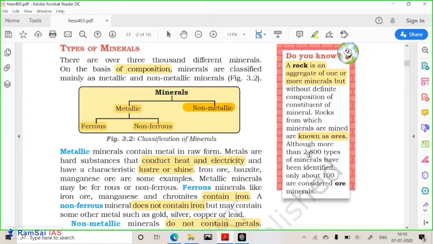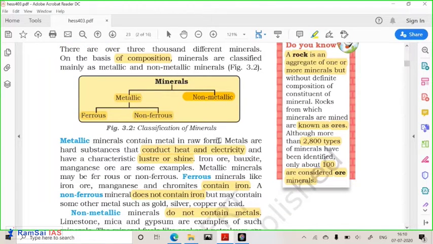So almost, if we come, mineral is not of few types. There are thousands of types of minerals. So there are 2,800 types of minerals currently we have. Because if you combine multiple elements like copper with gold, copper with tin, copper with bauxite, you'll get like 2,800 types. So currently we have 2,800 types of minerals and 100 types of mineral ores. Okay, so these are the important things we should remember from our prelim point of view.